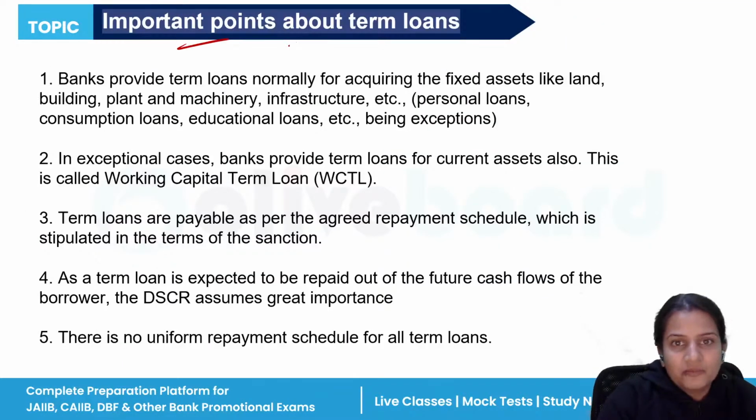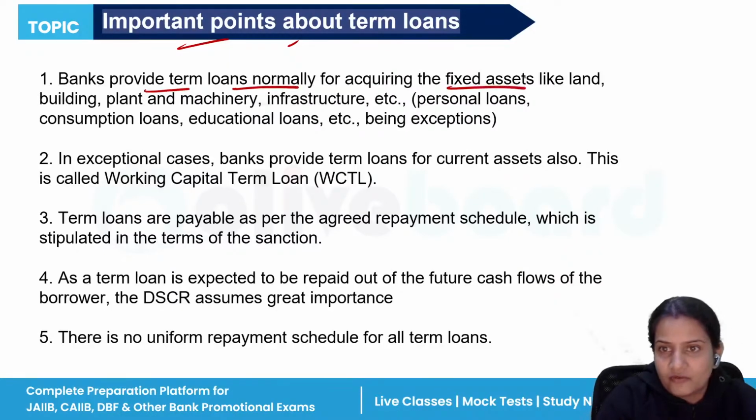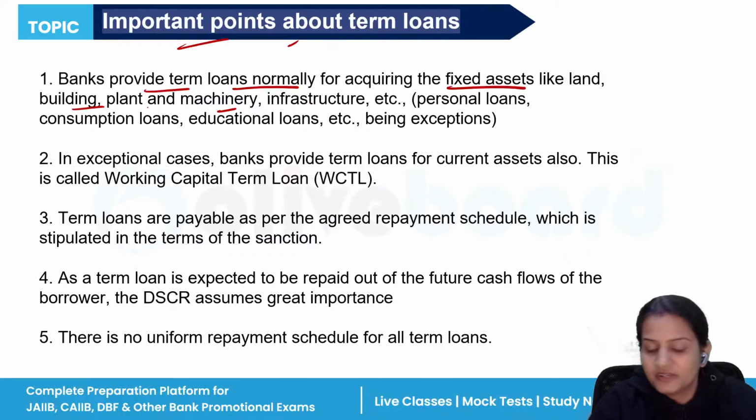Now, important points about term loans. Banks provide long-term loans normally for what? For acquiring fixed assets like land, building, plant, machinery. So these loans are basically provided only for the long-term period.